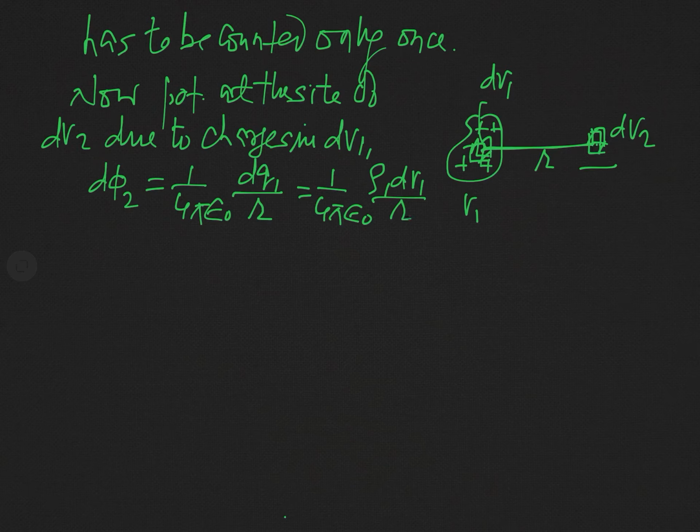If we now want to find the potential at this position due to the charges distributed in the entire volume V1, what will that be? That will be simply the integral of this result, because integration means summation.